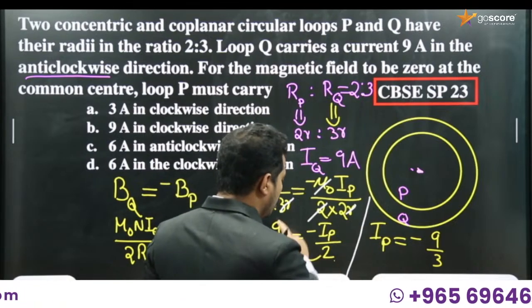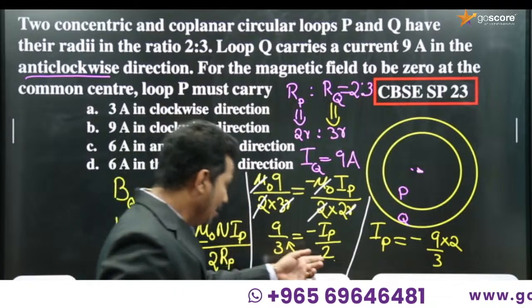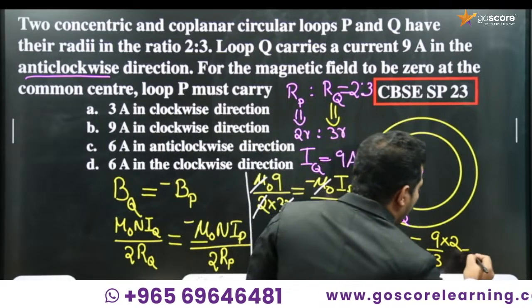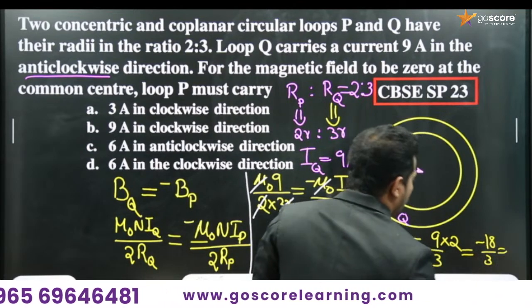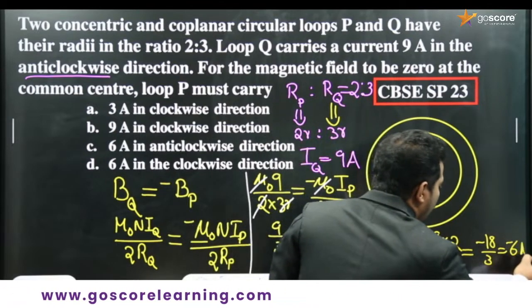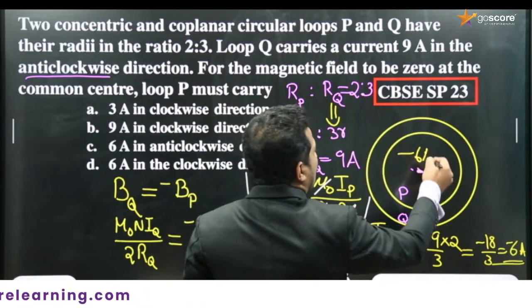It is in the numerator, so it will be in the denominator, it is in the denominator, so on the other side it should be in the numerator, right? So it is equal to negative 18 by 3, which is equal to negative 6. What is the unit? It is current, right? Negative 6 ampere. So what I have got is negative 6 ampere is the answer.